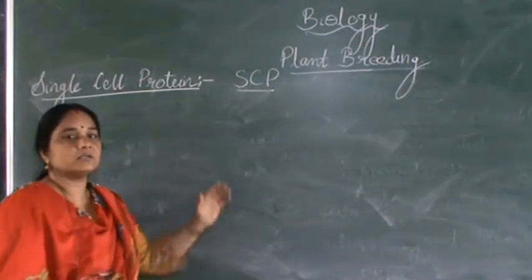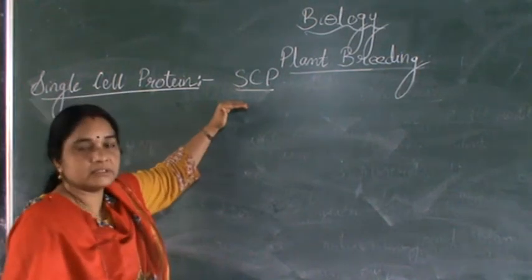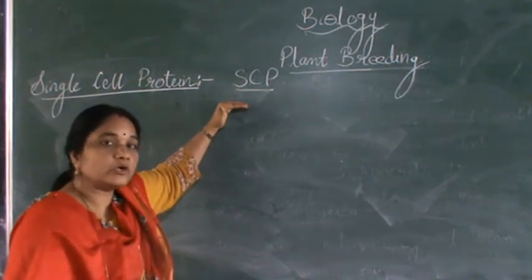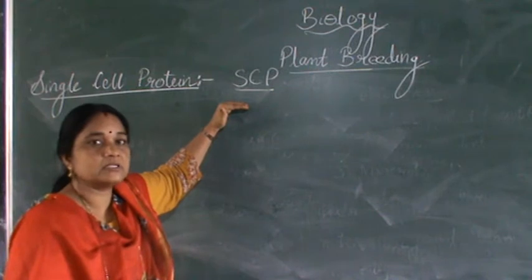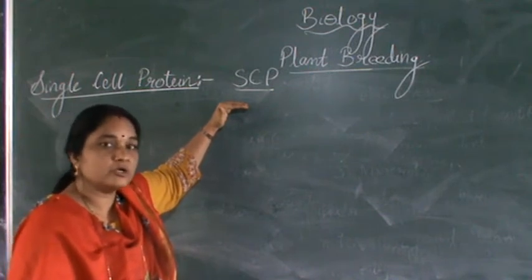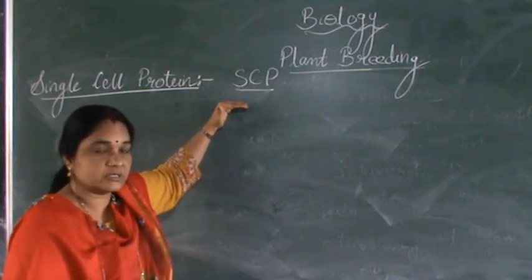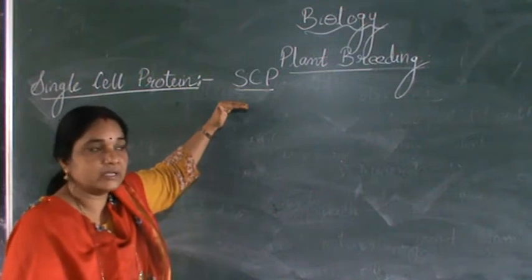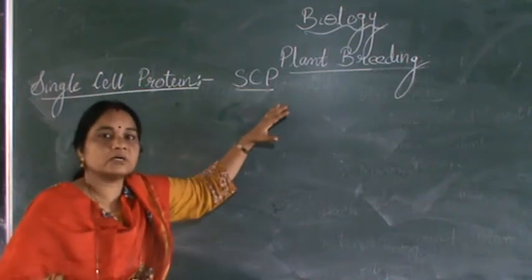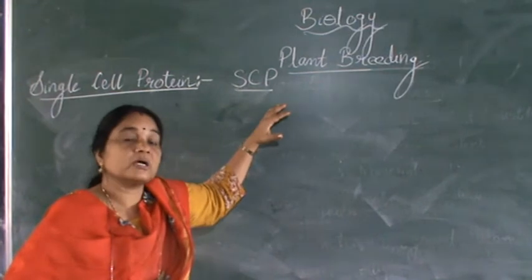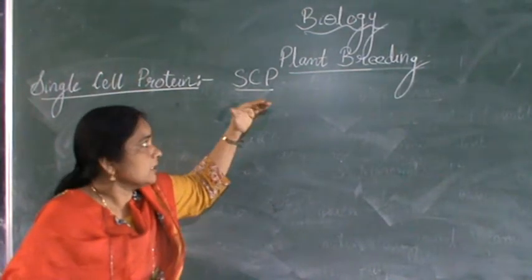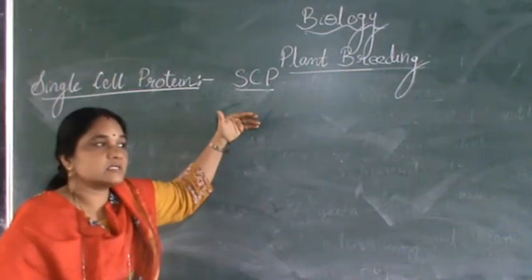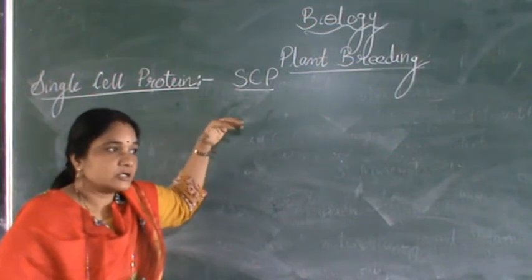In the single cell protein technique, what happens? Microorganisms, for example spirulina or Methylophilus methylotrophus, are the main examples which you are going to study. These microorganisms are used to produce large quantities of protein. Now why is this needed? Single cell protein means increasing the biomass.